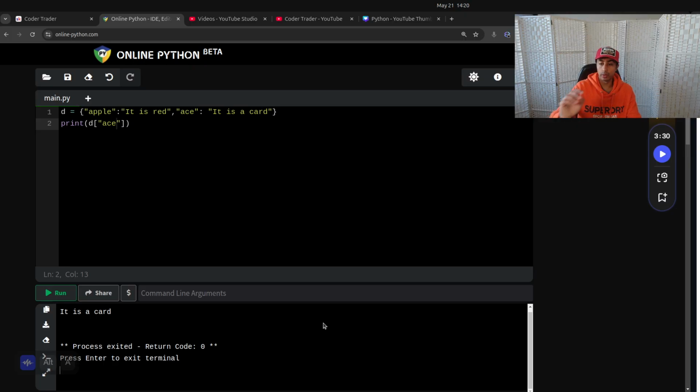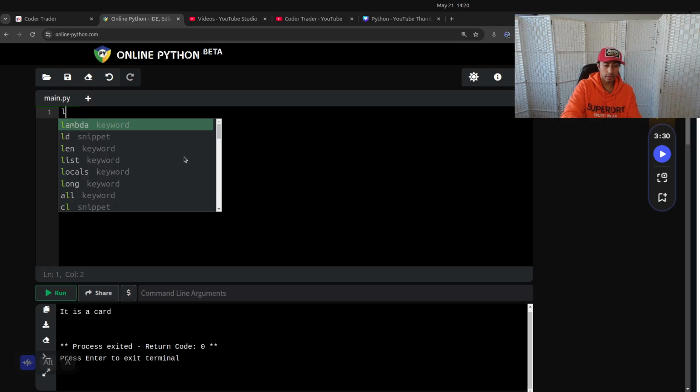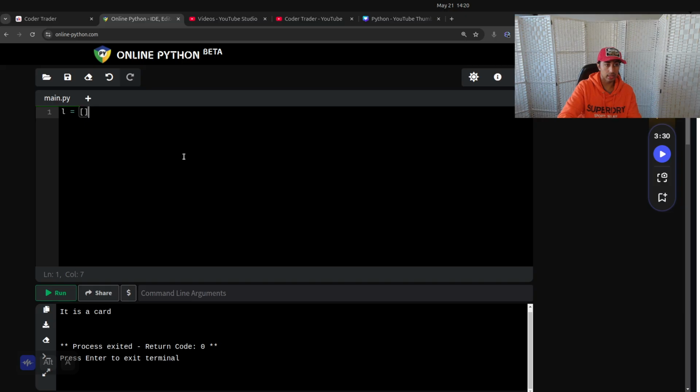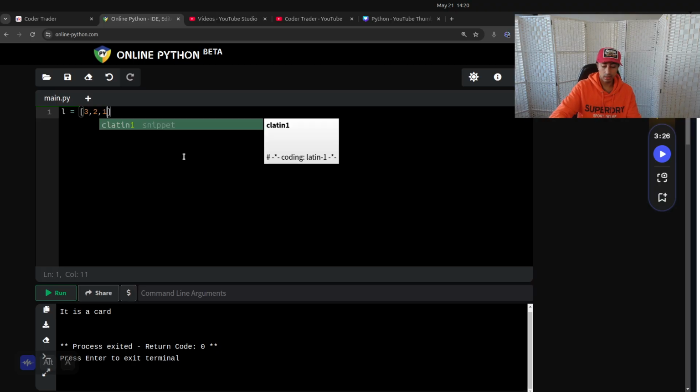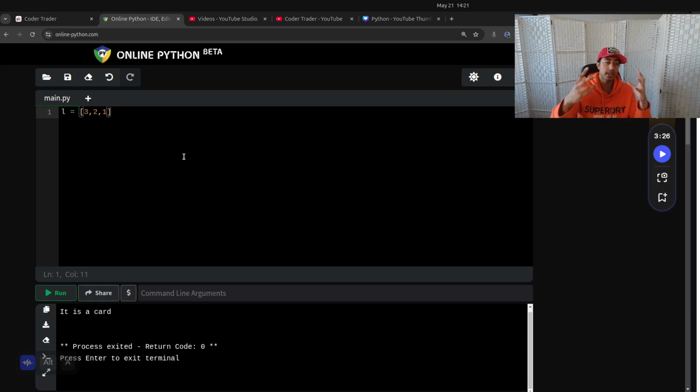Okay, cool. Actually, I do want to backtrack a little bit. Sorry for backtracking so much, but say we make a list. What you saw is how to access specific elements in a dictionary, but you can also do the same with lists. So we'll say L, and we make a list like that, and say I want to access what this middle element is.